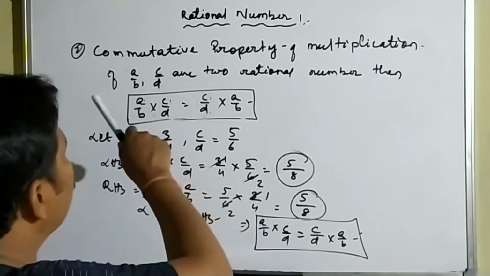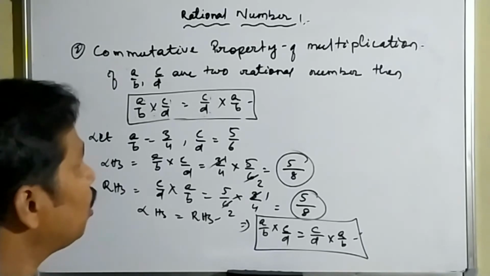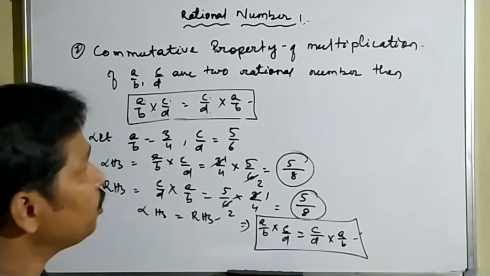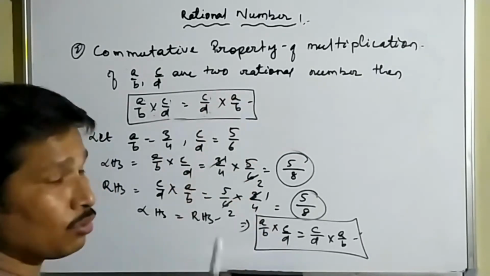The commutative property of subtraction is not satisfied in rational numbers.